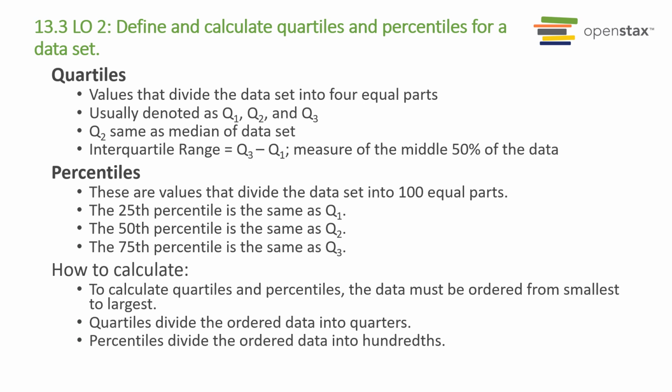To calculate quartiles and percentiles, the data must be ordered from smallest to largest. Quartiles are divided into quarters, and percentiles are divided into hundredths. Percentiles are useful for comparing values.